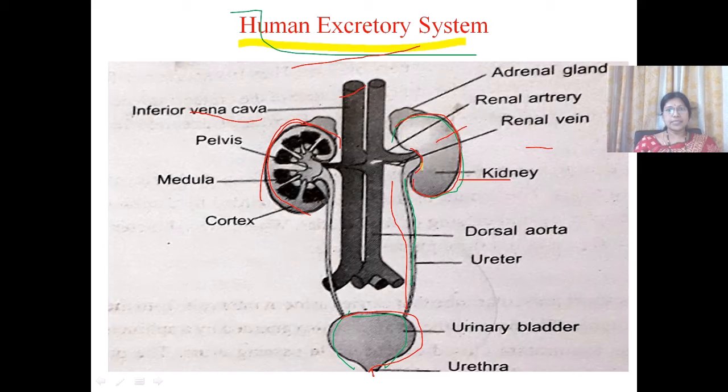The human excretory system consists of a pair of kidneys, a pair of ureters, the urinary bladder and the urethra.